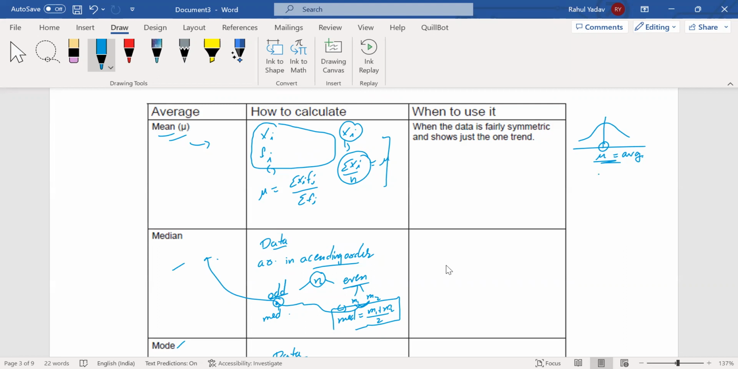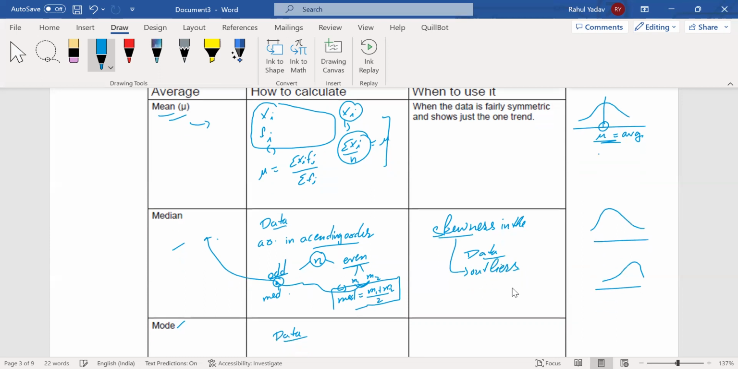So we use the median generally when there is some kind of skewness in the data. Whenever there is skewness in the data, we go for the median. There can be right-tailed or left-tailed skewness. Great. So we go for the median in these particular cases, and we know skewness arises due to outliers.